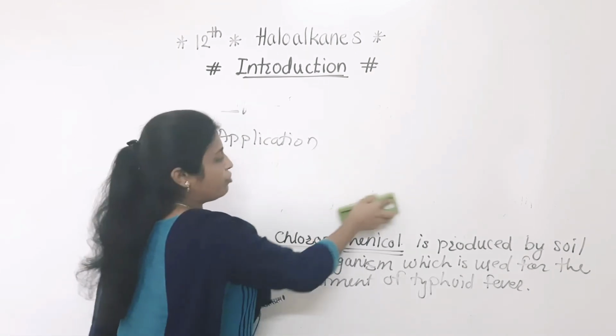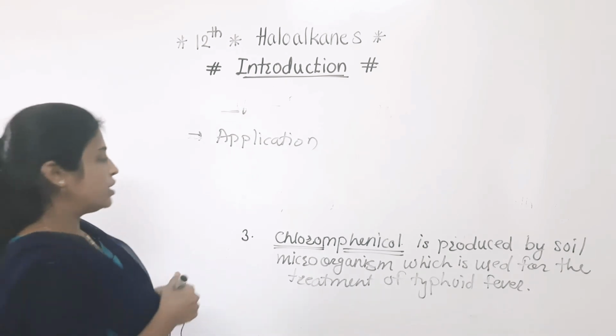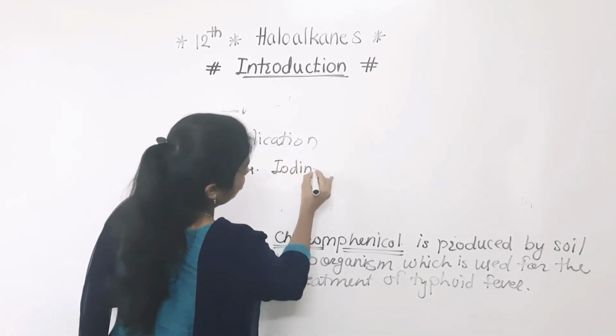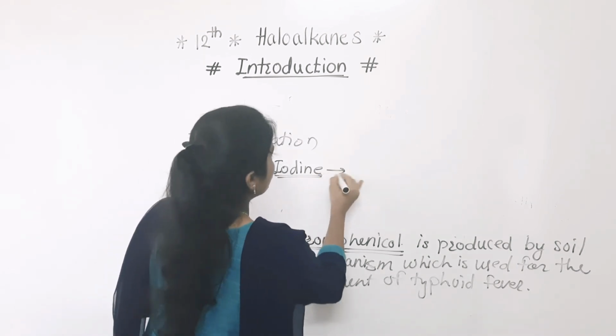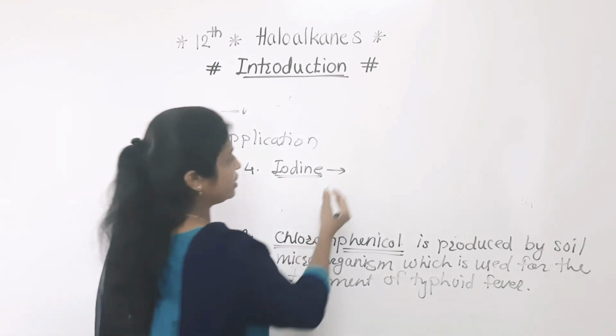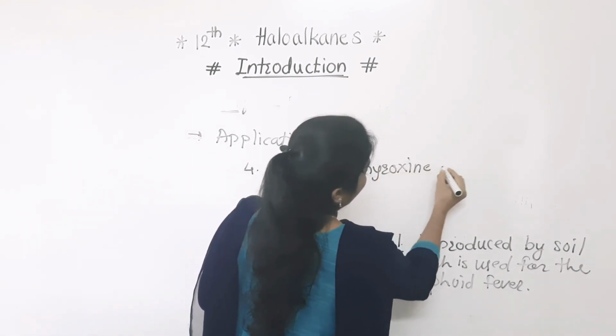Okay, next, every time we observe that iodized salt is added, like that. So in that we can say that iodine is also very important in our body. That iodine produces one hormone in our body, that is thyroxine hormone.